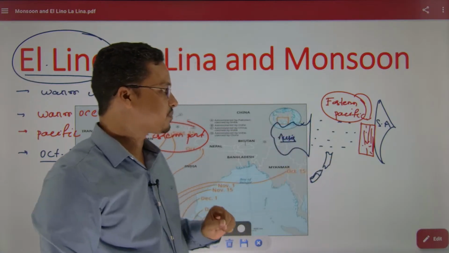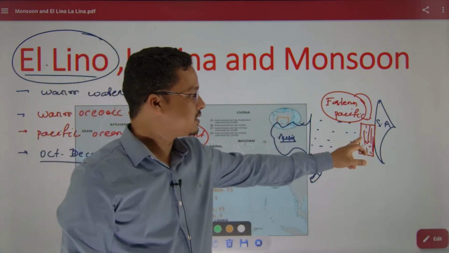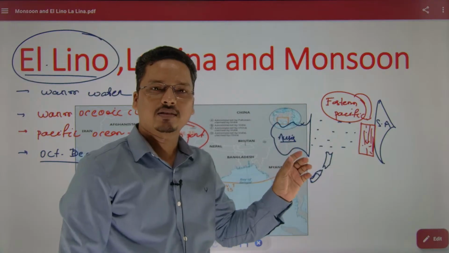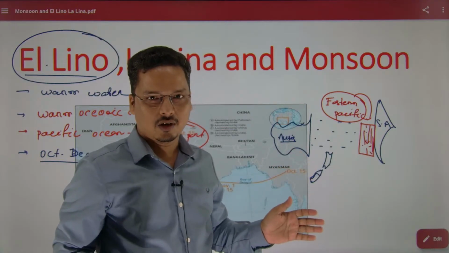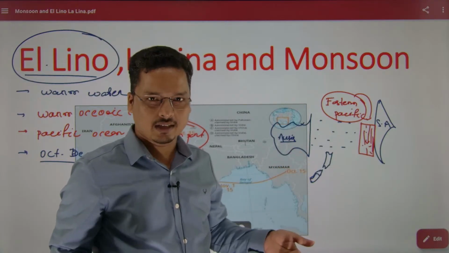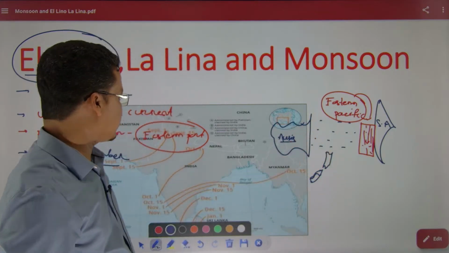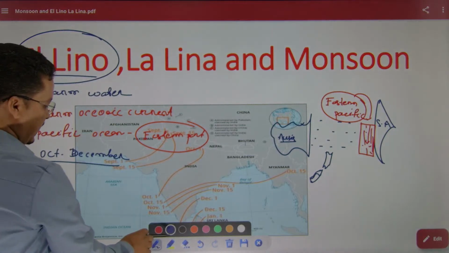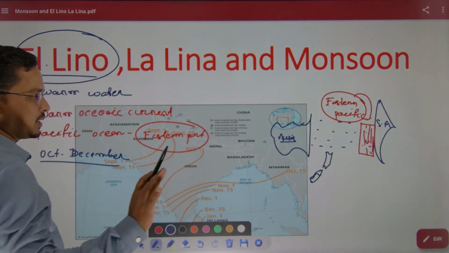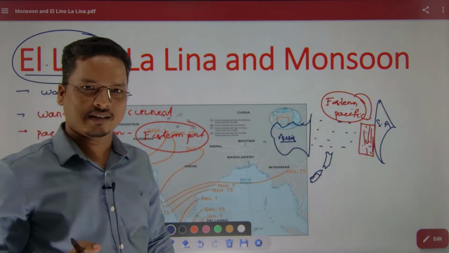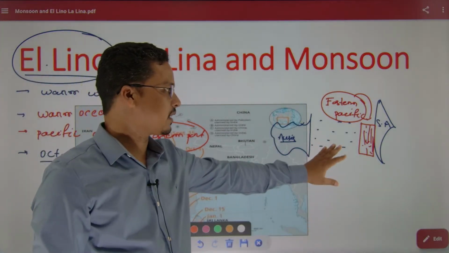Warm water. But in normal time, this region will have cold water, which we call the Humboldt cold current or Peruvian cold current, Peru-Chile cold current. Those are also different names you may call it. So basically El Nino, we have taken a little understanding that this is warm water, a current,